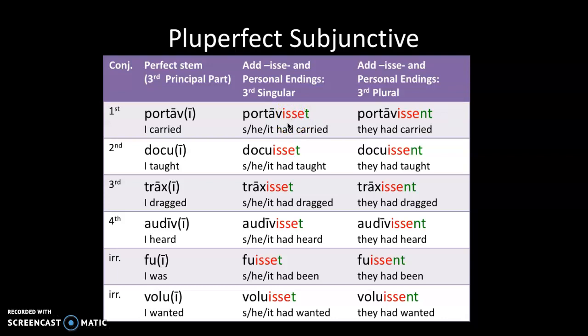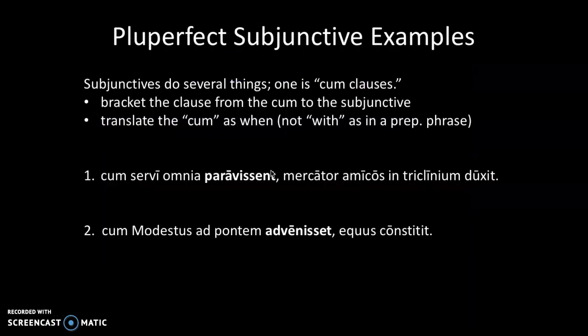And you're going to translate it as had verbed, just like we do our normal pluperfects. The difference is that just with our normal pluperfects, it is something that happened prior to the main verb. But we're still going to translate the cum as when. So go ahead and pause the video, copy down these two sentences, bracket the cum clause, because that's what our subjunctives do right now. They are in cum clauses, and then translate the sentence.